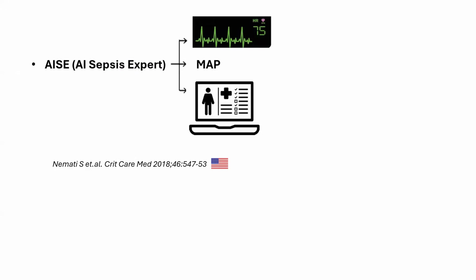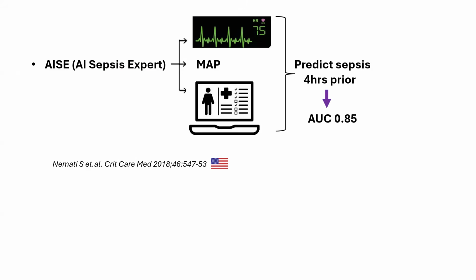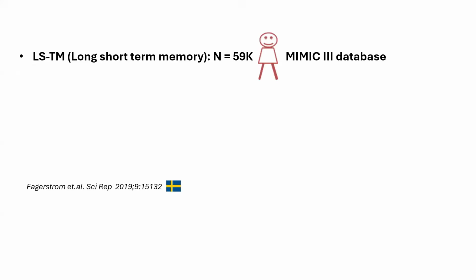There is this model called ACE, AI Sepsis Expert, which tends to integrate the heart rate, MAP, and all the variables from the electronic medical records, and it is shown to predict sepsis 4 hours prior to the onset of clinical sepsis with an area under the curve of 0.85.